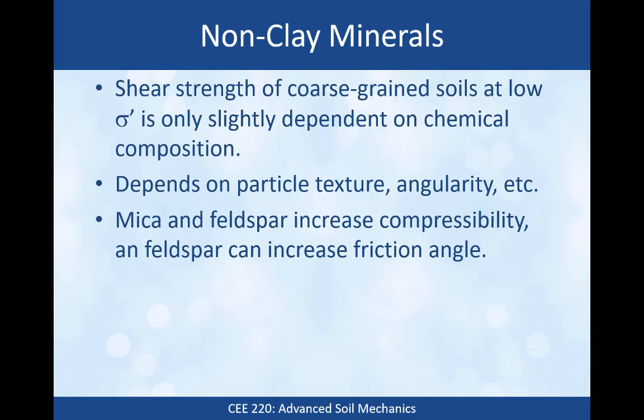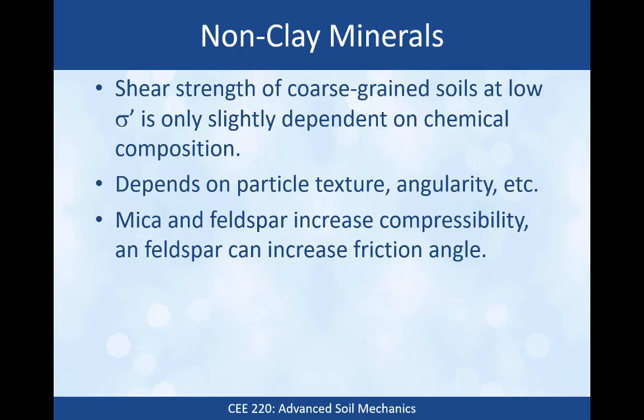The shear strength of coarse-grained soils at low confining pressure is only slightly dependent on chemical composition. There is an effect because the surface roughness depends somewhat on chemical composition. So the shear strength at low confining pressure really depends primarily on particle texture and angularity. And there is an extent to which those features of particles are dependent on mineralogy. So to the extent that they're dependent on mineralogy, the mineralogy does have an impact.